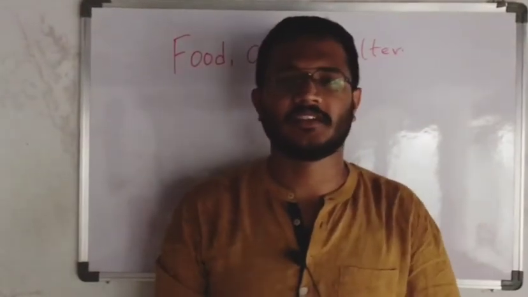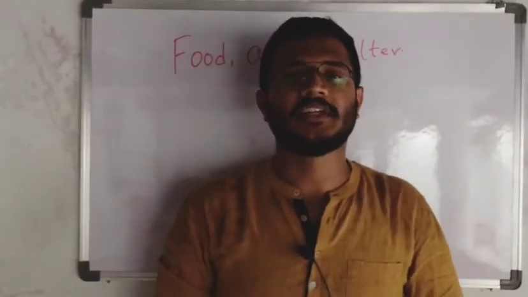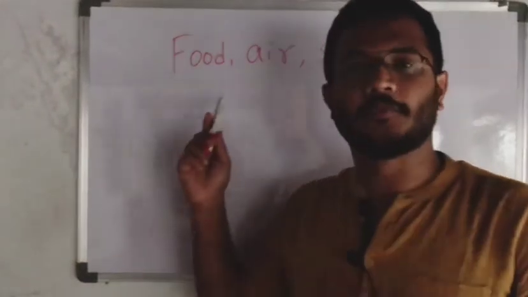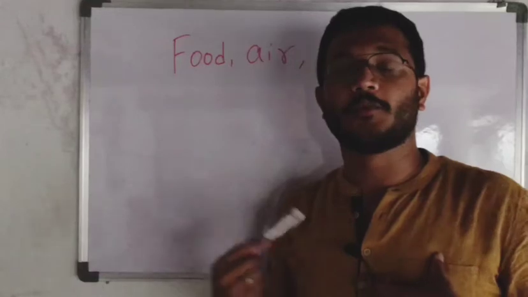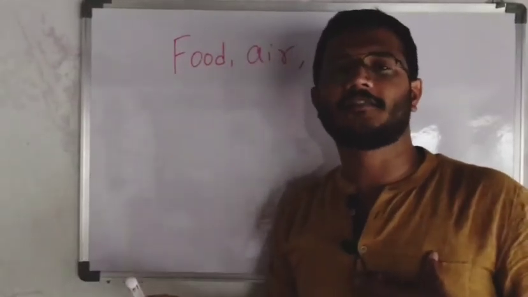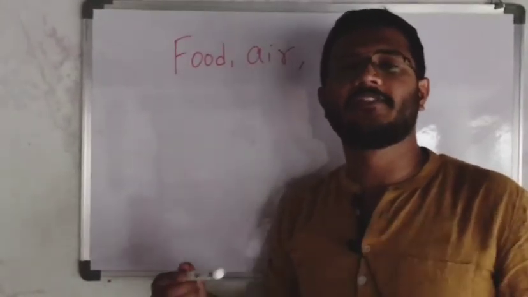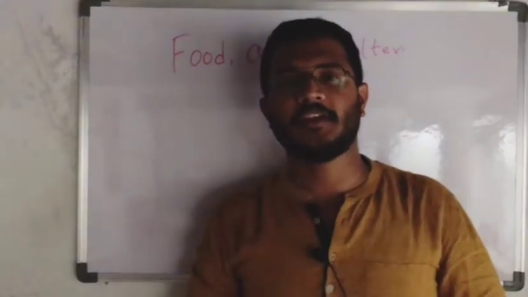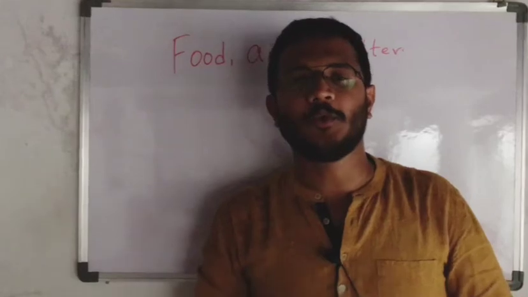Anyone knows this. But as science students, we have to know how we take the food, and after taking the food, what is the destiny of that? That means where it will go, how it will digest, and how it will give energy to our body. So each and everything we have to know.